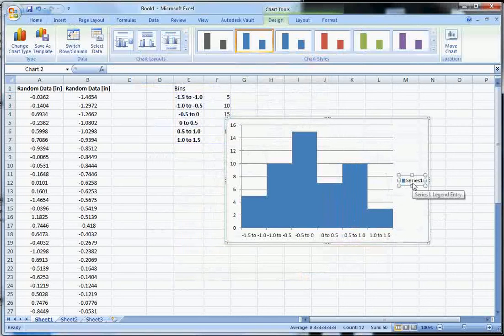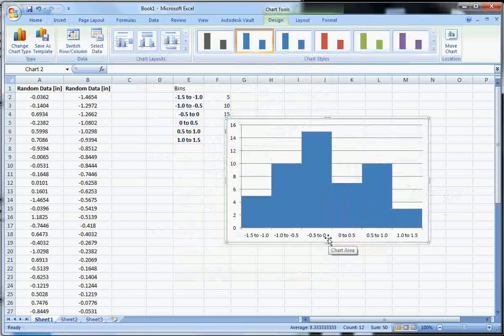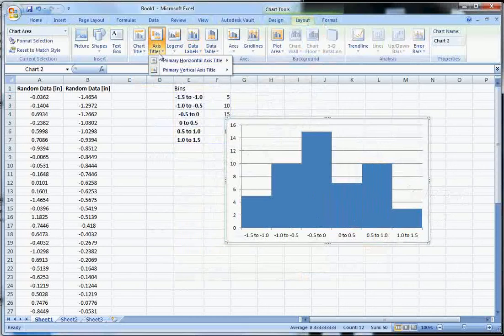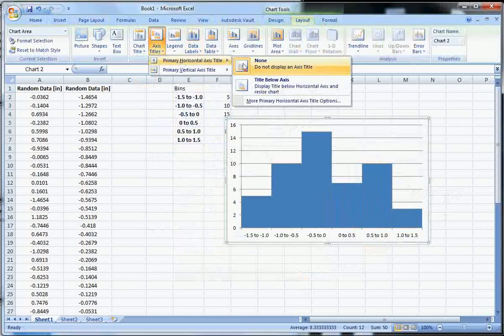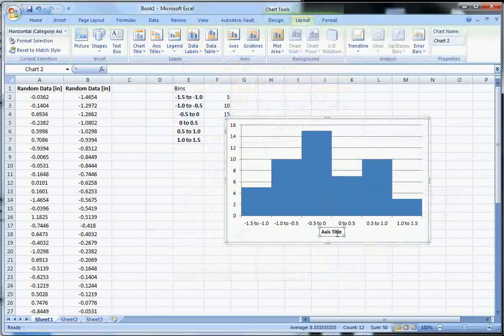This legend doesn't really mean anything, so let's delete it, and let's give this axis some titles. We do this by going up to the chart tools while we have our chart selected, up to Layout, then Axis Titles. Primary horizontal axis title, let's give it a title down here, and let's say measurement in inches.